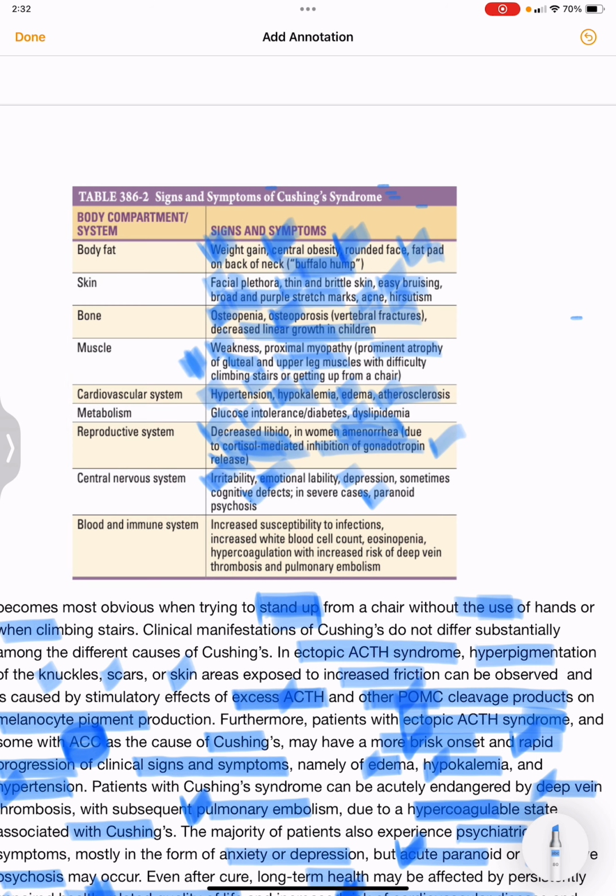In the blood and immune system, the patient will be more susceptible to infections. There will be an increased white blood cell count, eosinopenia and hypercoagulation, with a risk of deep vein thrombosis and pulmonary embolism. So buffalo hump, acne, osteopenia or osteoporosis, proximal myopathy, hypertension, hypokalemia, diabetes, dyslipidemia, emotional lability, depression and hypercoagulation will be there.